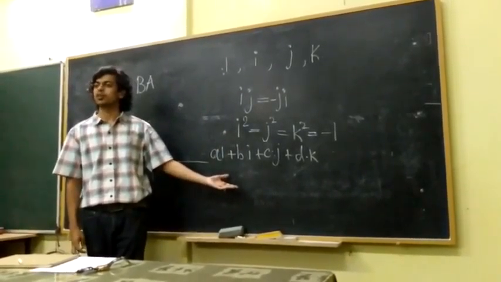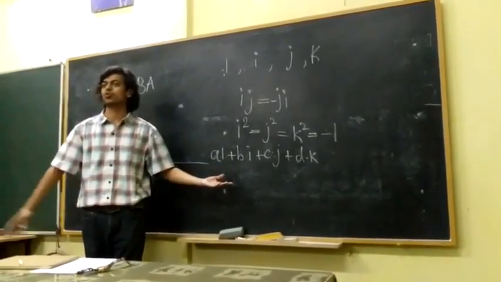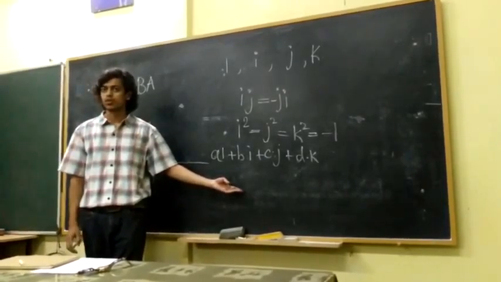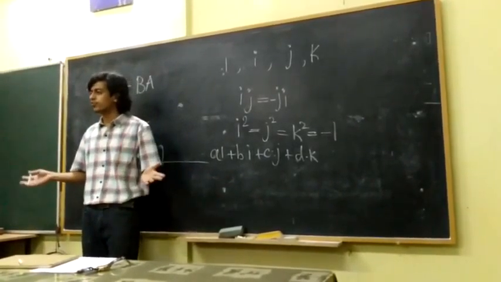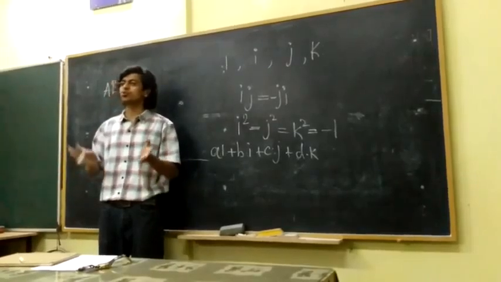So this is one way of expanding rational numbers to complex numbers to quaternions. But is there another way of generalizing rational numbers? Can we do something else?